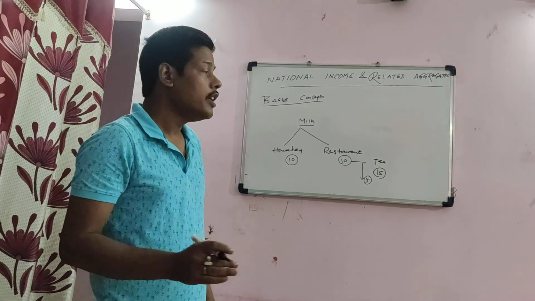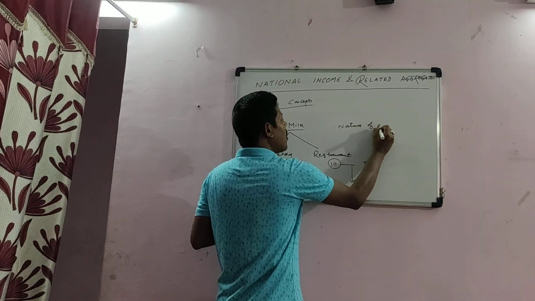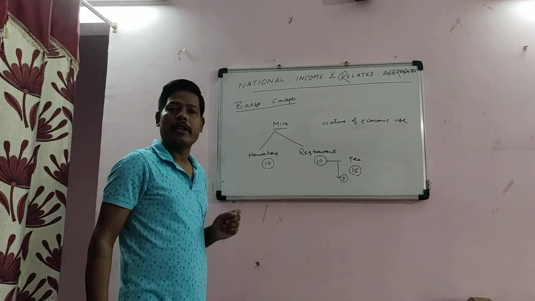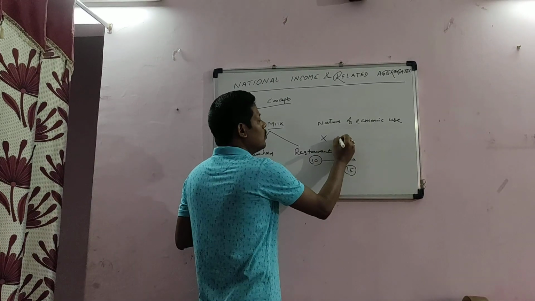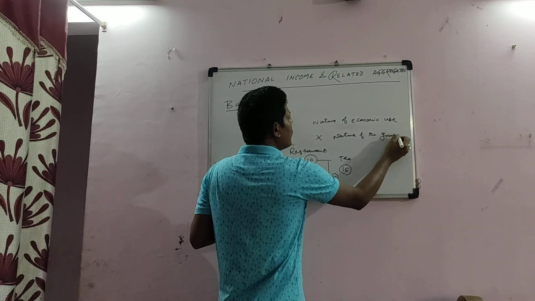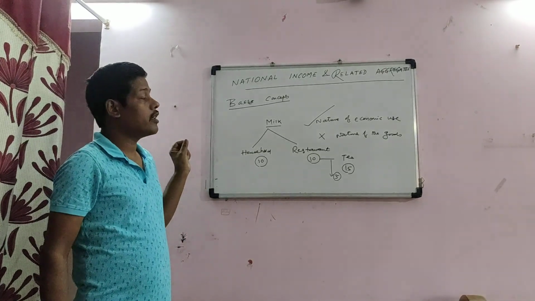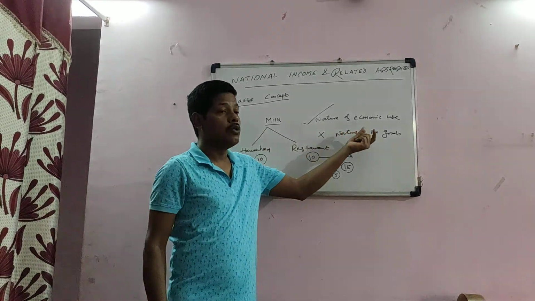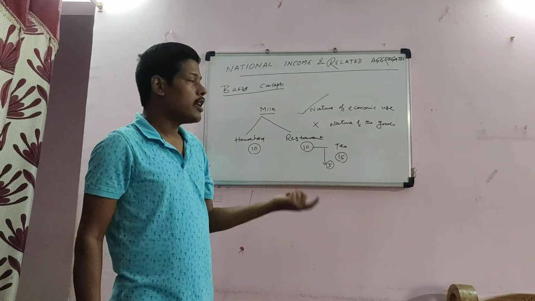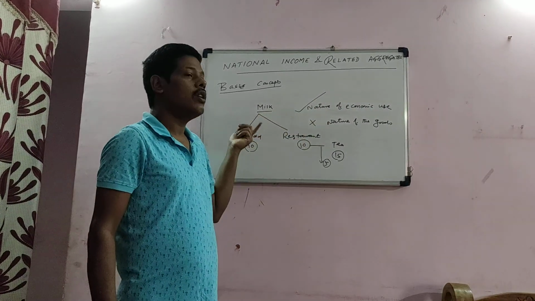It depends on its nature of economic use. So it is the nature of economic use which makes a good a final good or an intermediate good. It is not the nature of the good. So the nature of the good is not important, rather the nature of its economic use makes the good a final good or intermediate good. If the economic use of the good is within the active economic flow, it is termed an intermediate good. If the economic use is out of the economic flow and does not add value, then that is called a final good.